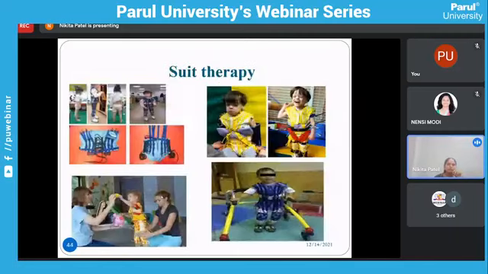It is a suit therapy. If the patient's control is not there properly, you can advise the suit therapy. In every image the suit is being worn, it is only the suit therapy suit. After wearing this suit, you can do the physiotherapy. It is very effective to give physiotherapy after the suit therapy effect is there.